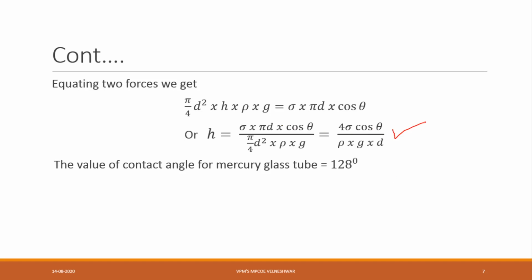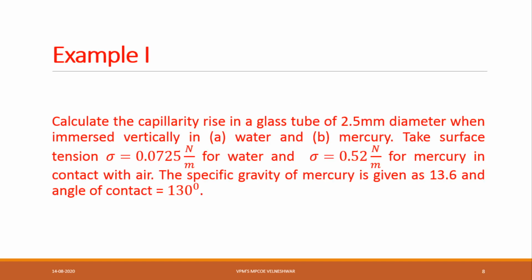Now the scientist is suggesting that the value of theta is 128 degrees. Based on different trial and errors, he is getting approximately 128, 129, 130, 127. So on an average we are taking the value as 128 degrees. Generally for water we have taken 0, but for capillarity fall we have to take cos 128, that is the standard value. Now let us go to an example.